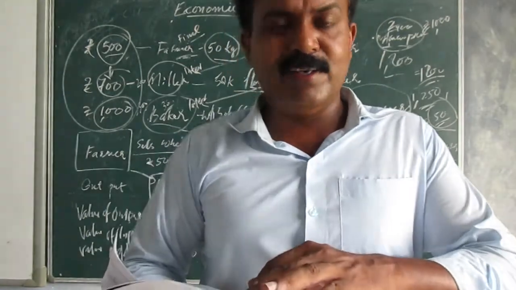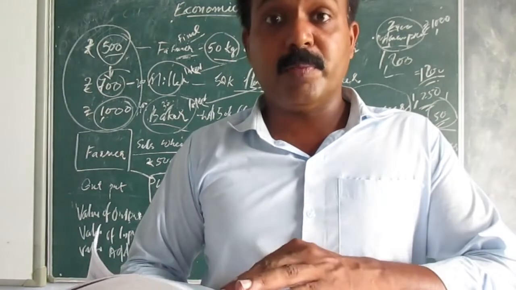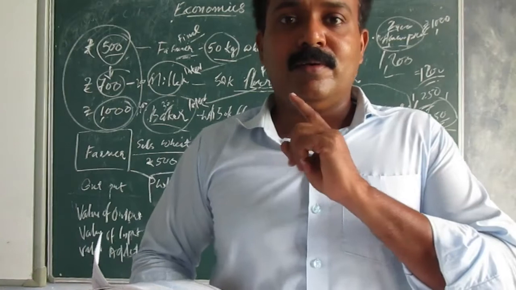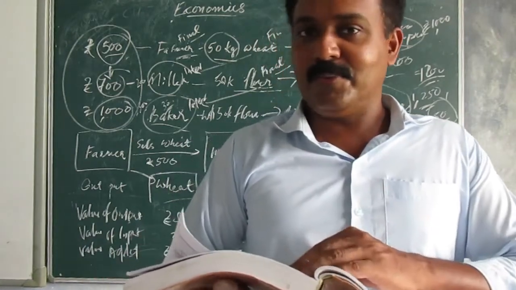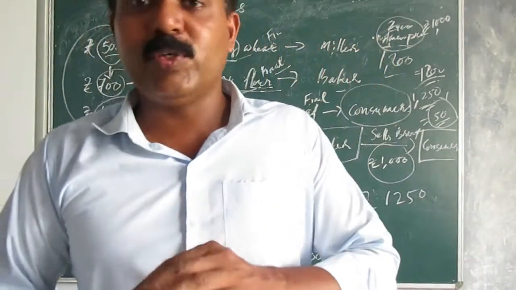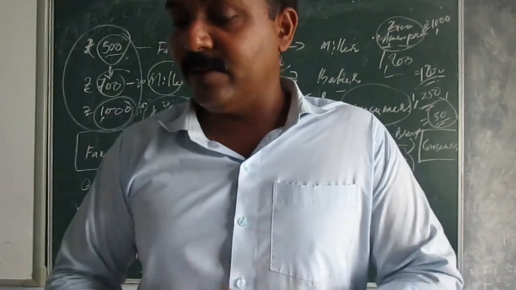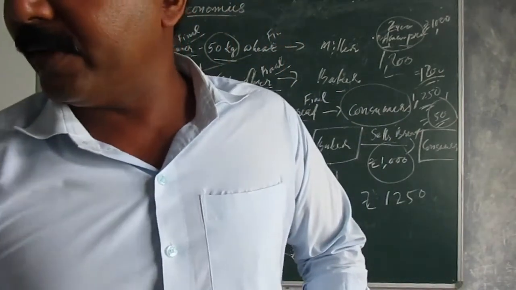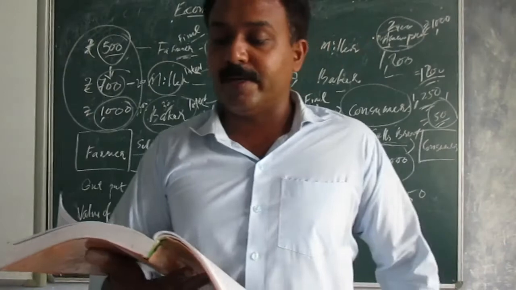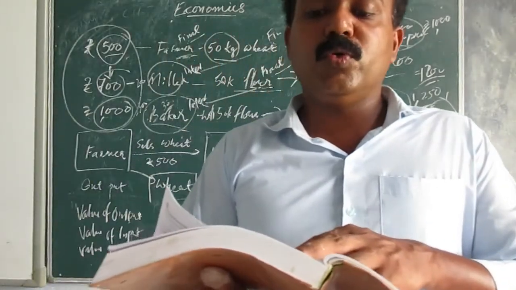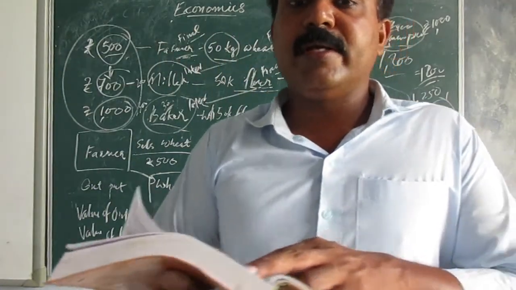Two more things we will tell, and I stop, and tomorrow I will do numericals of value added. Today I actually planned, but I think time is over, about 20-25 minutes over right now. There are two alternative ways of avoiding double counting.